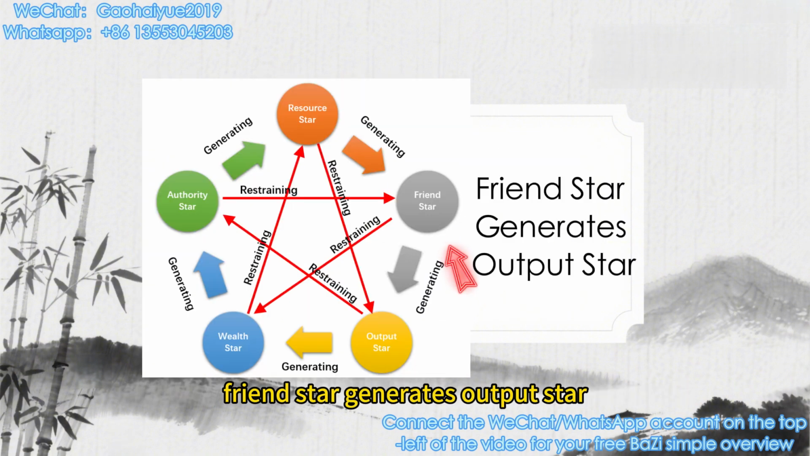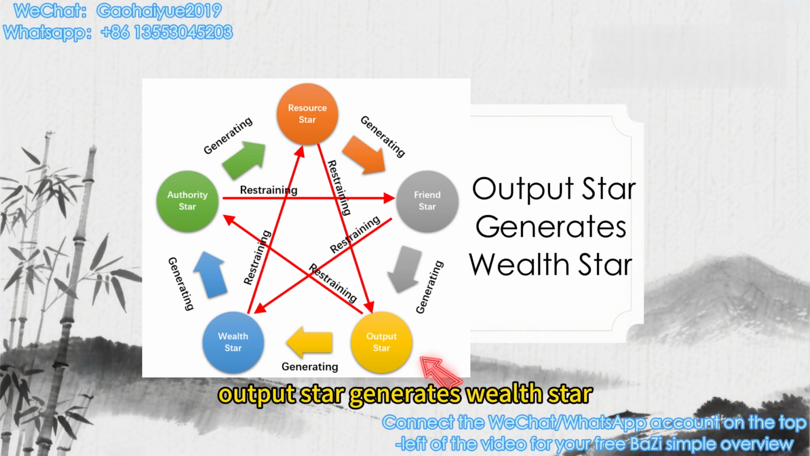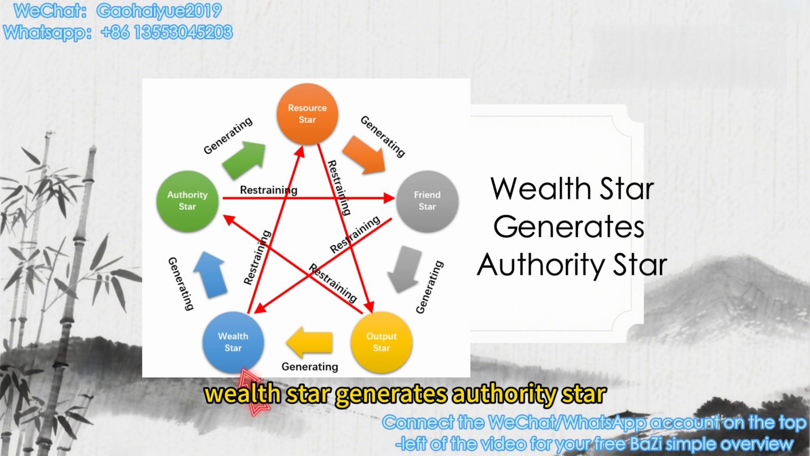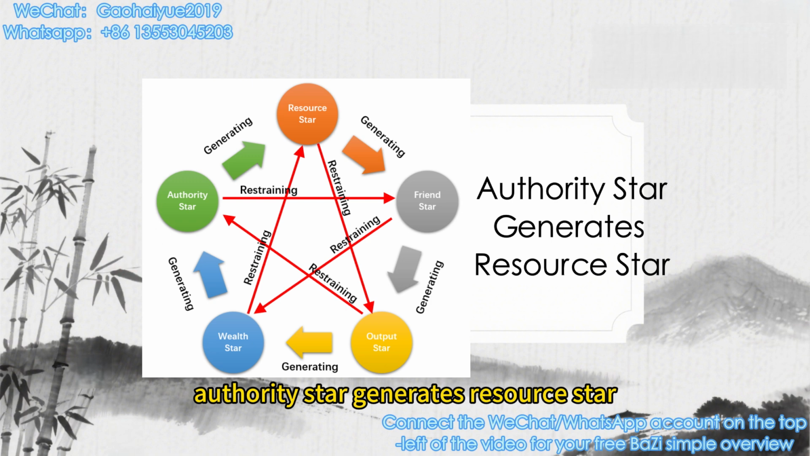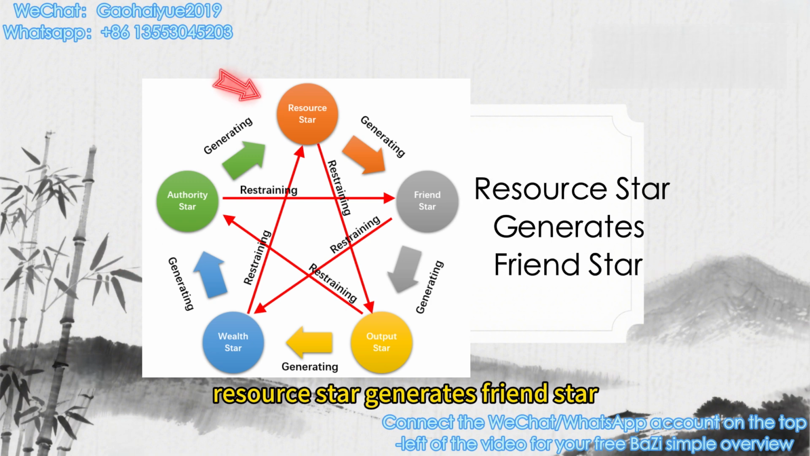Friend star generates output star. Output star generates wealth star. Wealth star generates authority star. Authority star generates resource star. Resource star generates friend star.